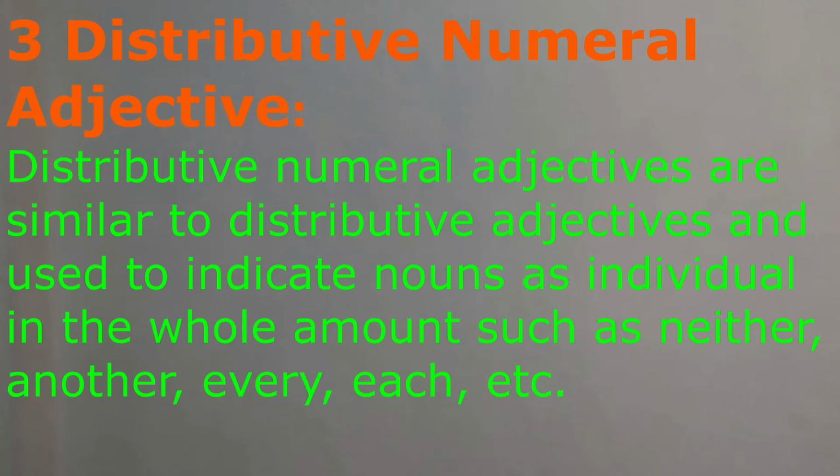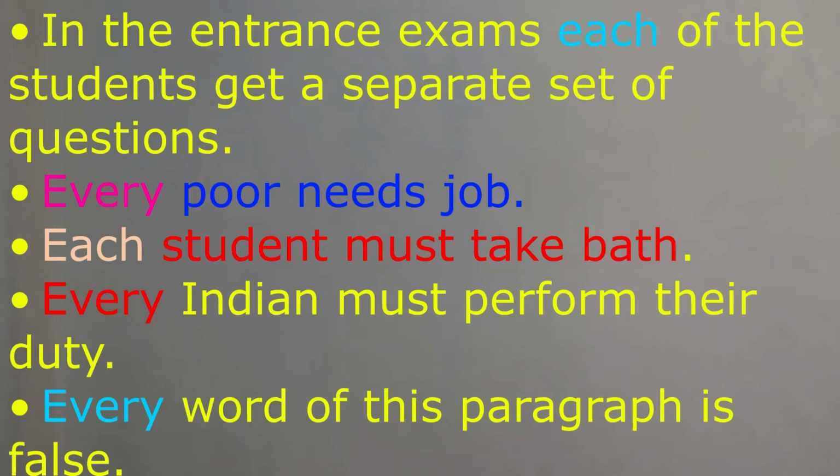Now the third one is distributive numeral adjectives. Distributive numeral adjectives are similar to distributive adjectives and are used to indicate nouns as individual in the whole amount, such as neither, another, every, each, etc. For example, in the entrance exam, each of the students gets a separate set of questions. Every poor person needs a job. Each student must take a bath. Every Indian must perform their duty. Every word of this paragraph is false.